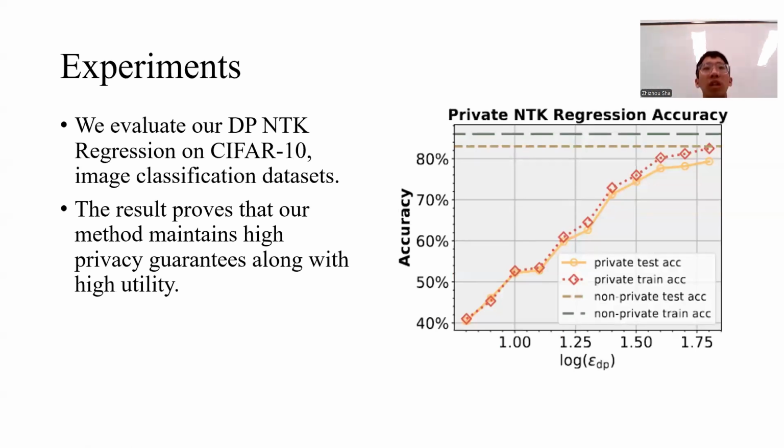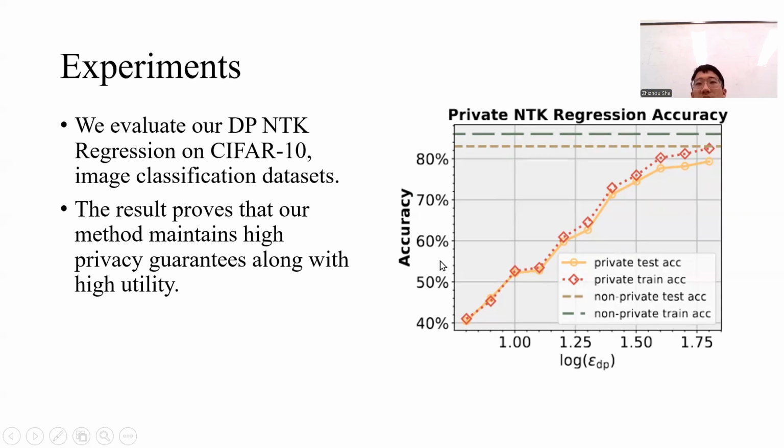So then we will introduce our experiments. We evaluate our DP NTK regression on the CIFAR10 dataset, with the image classification task. The image classification task requires the regression model to classify the images into 10 classes. Here is the experiment result of ours.